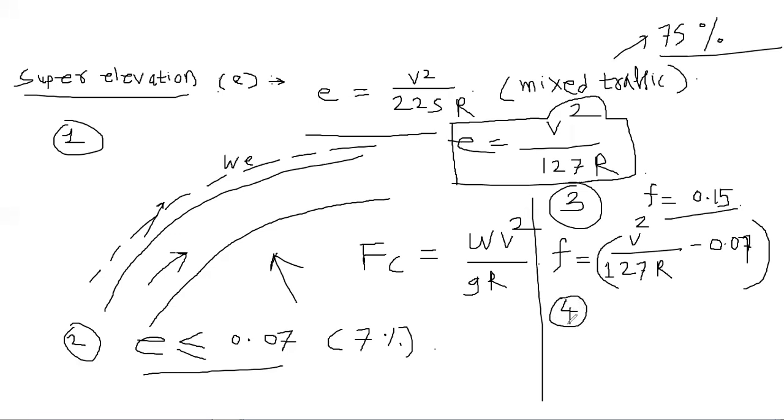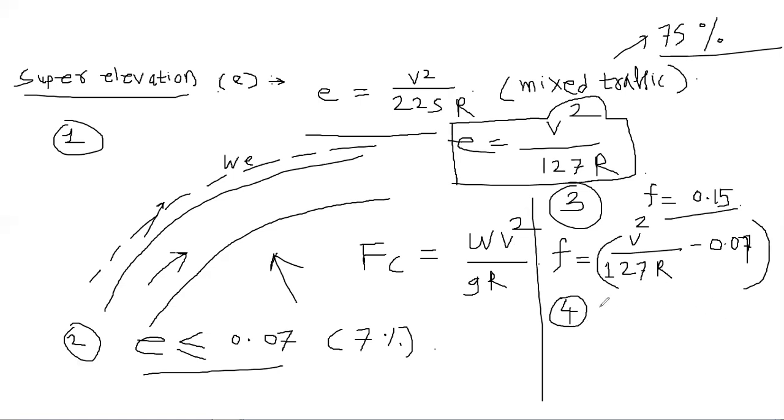Now in this step 4, what is the preliminary condition? Your value of super elevation is also exceeding 0.07, and your value of friction is also exceeding the maximum permissible value, that is 0.15. Then in such a condition, you should reduce your design speed, because these two values are directly proportional to the design speed. So you need to reduce the design speed.